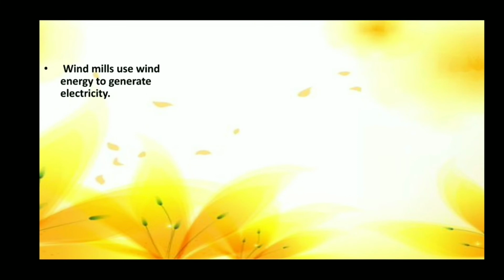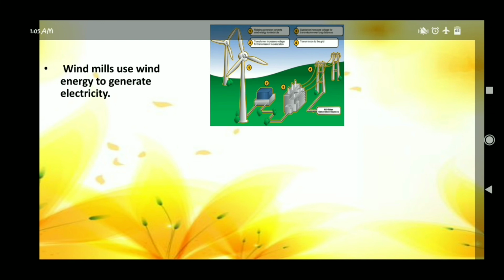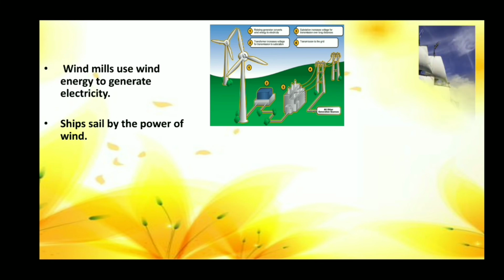Windmills use wind energy to generate electricity. That is, windmills use wind to make electricity. Ships sail by the power of wind.